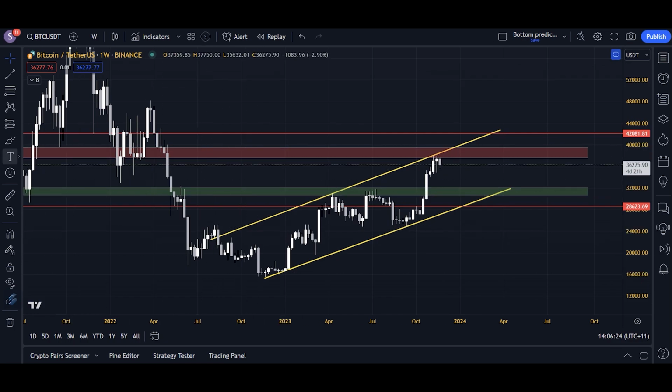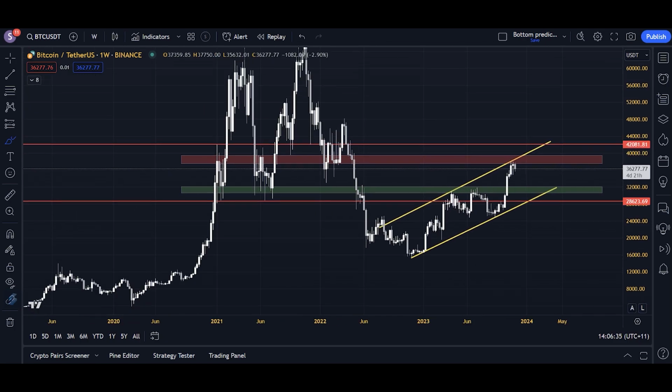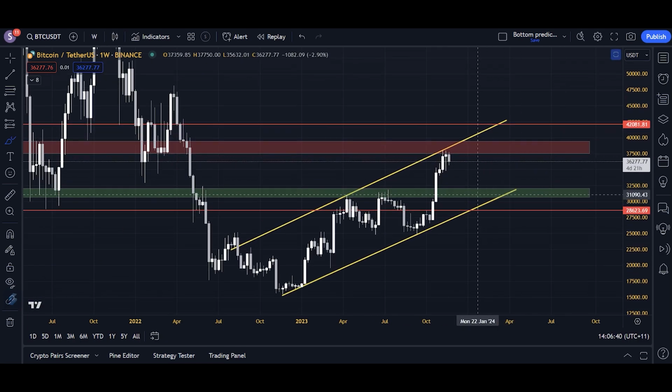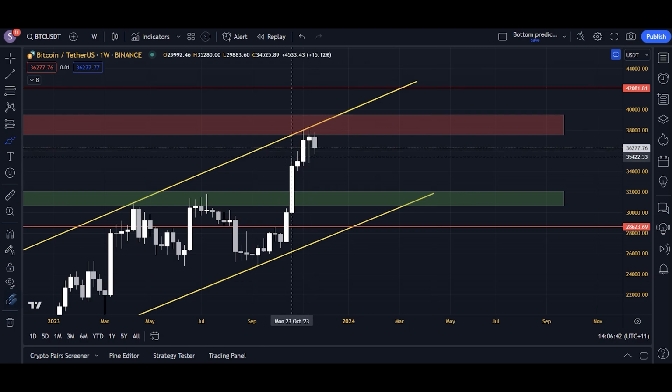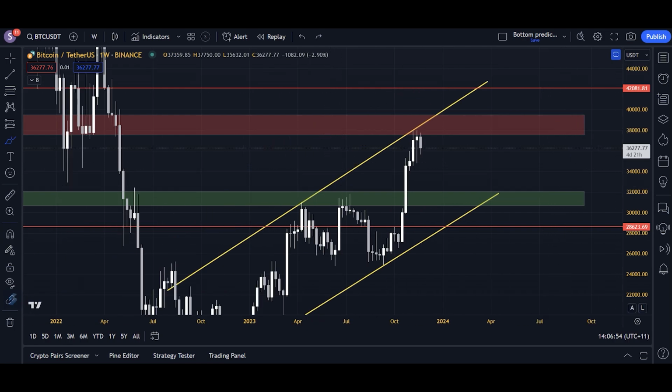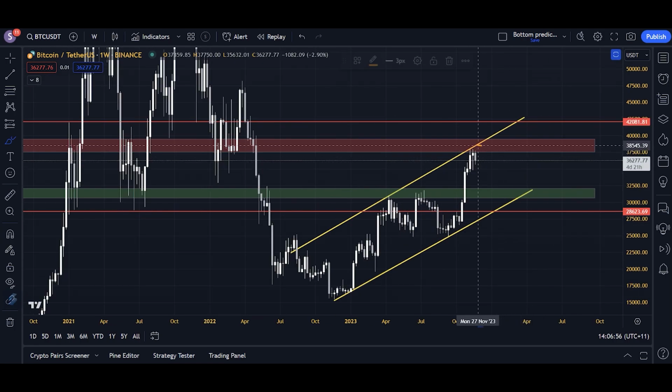Bitcoin is forming an ascending channel formation on the weekly chart. It has been doing so since August 2022 with the first couple of retests over there. And we've actually formed a rejection from the top of the channel formation at the same area as the macro resistance lies. So that rejection has occurred, and it's shaping up to be something like an evening star candlestick formation, which is when you see a green candle, a doji candle, and then a red candle. So this could be very bad if we form a strong red candle here, because that would be an evening star candlestick formation from a major macro resistance and from the top of the channel formation.